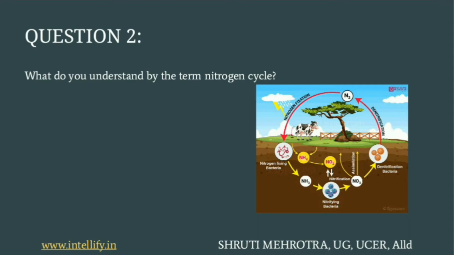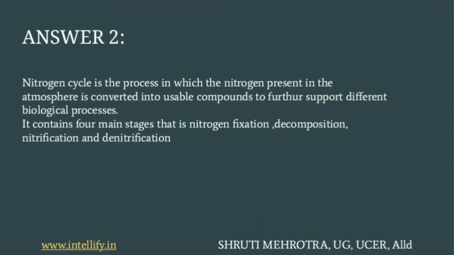So I suggest you to draw the diagram of the nitrogen cycle to this question as well, with a small explanation that we know that in atmosphere, free nitrogen is present and that nitrogen is converted into certain usable compounds, and those compounds help in certain biological processes. And this nitrogen cycle takes place in main 4 stages. That is, the first stage is of nitrogen fixation, second stage is of decomposition, third stage is of nitrification, and fourth stage is of denitrification, right?